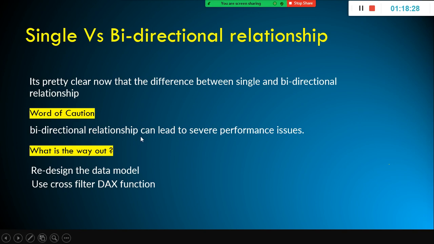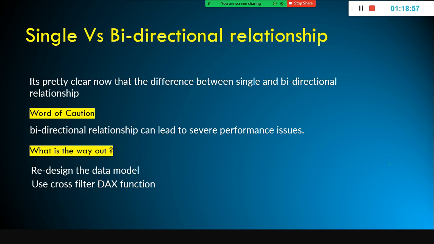Okay, so now the situation is the bidirectional relationship is not the best practice to enable for all the tables. Then what is the way out? Let's say I have 15 dimension tables or 2 fact tables, and my requirement dictates me to slice and dice the dimension table itself.